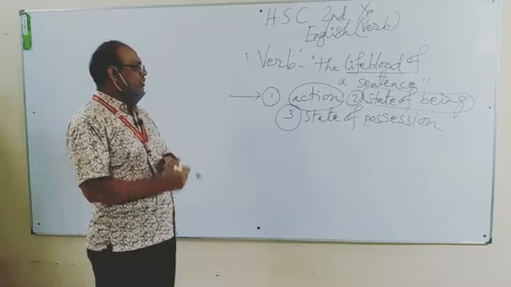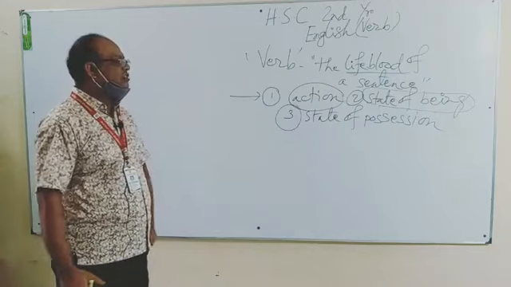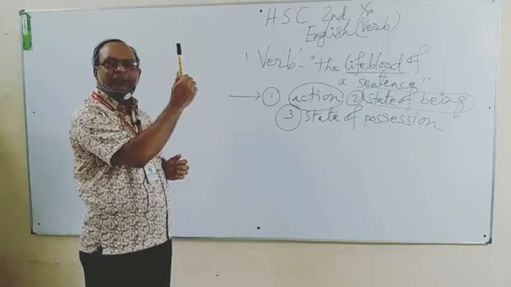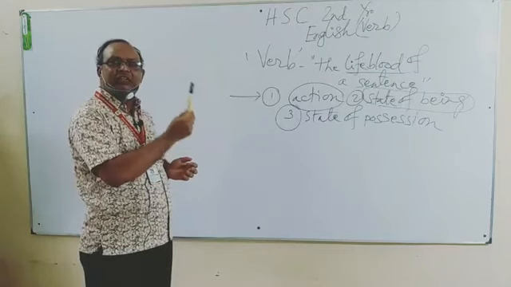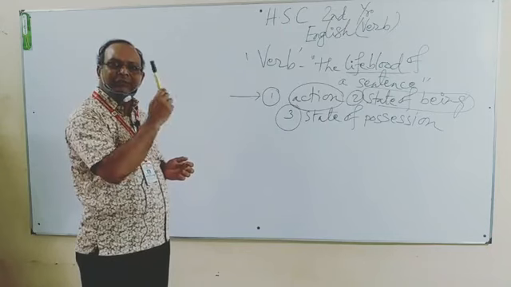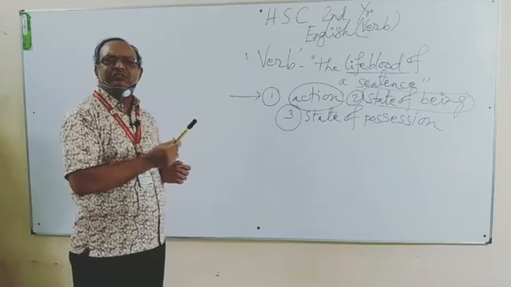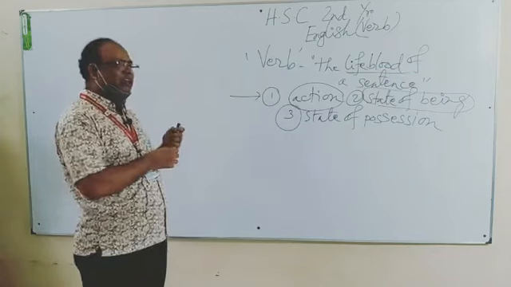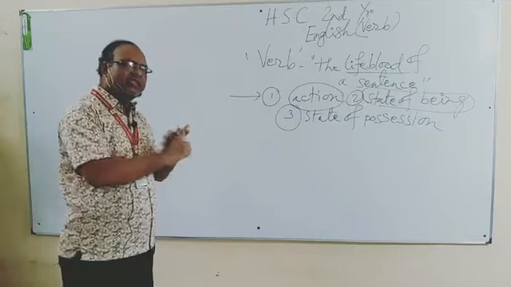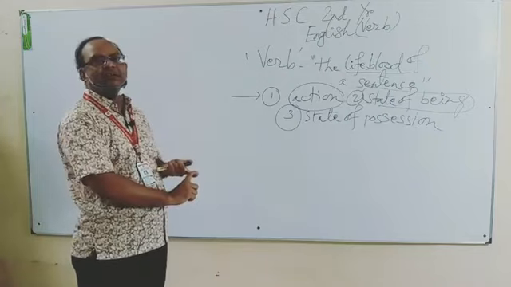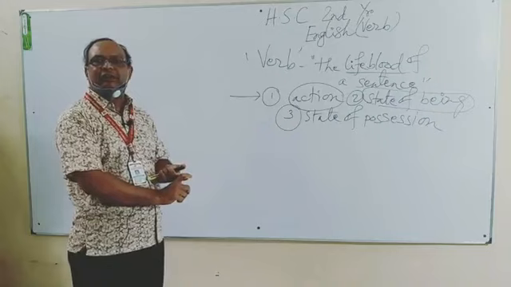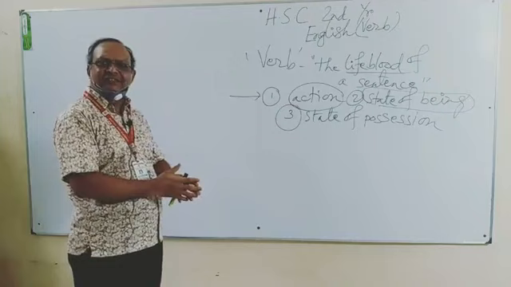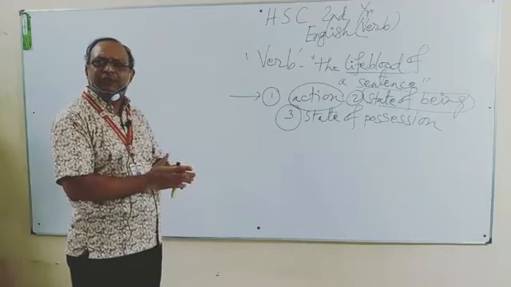And thirdly, a verb indicates a state of possession. If you can see, I have a camera, I have a marker in my hand. In this sentence, there is a verb. What is the verb? Have. And if I say in another way, she or he has a camera, in this sentence, has is a verb. In the first sentence, I have a marker. In the second sentence, he or she has a camera.